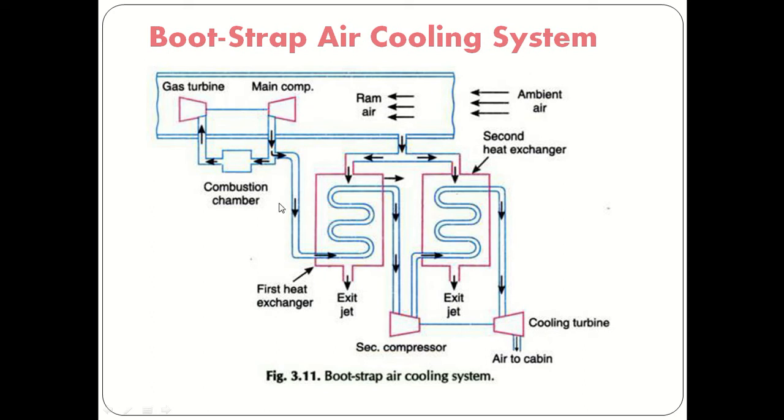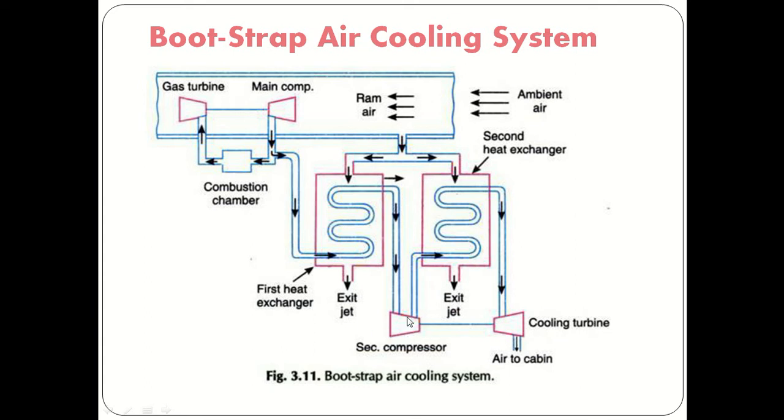After compression, that air will be supplied to the first heat exchanger. In the first heat exchanger, the main air will be cooled by using ram air, same as in the simple air cooling system. And after that, the main air is supplied to the secondary compressor.